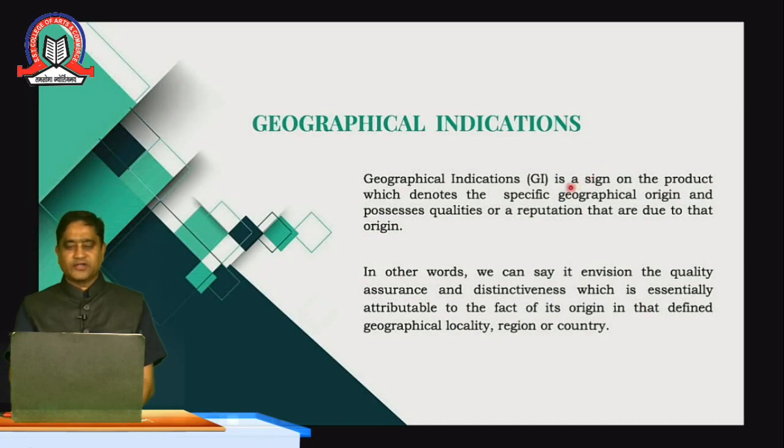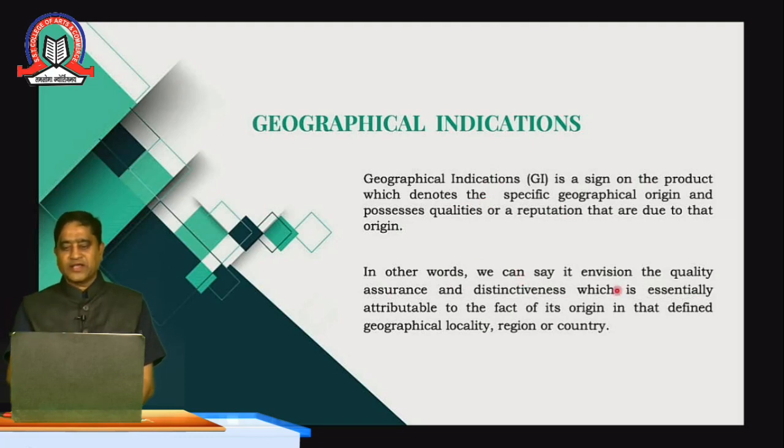Geographical indication, GI, is a sign on a product which denotes a specific geographical origin and possesses qualities or a reputation that are due to that origin. What does it mean, students? When a product has been manufactured or produced in a particular locality, it is different compared to products produced in a different area. Because of the uniqueness of that area, the manufacturers or producers can have a different identity and charge a particular rate, and for that they will go to the IPR office because of the product's origin.